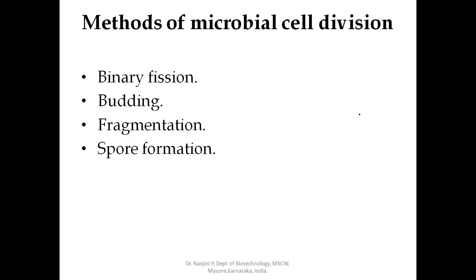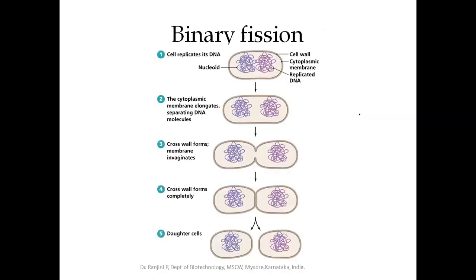How do the microorganisms divide or grow? They grow by binary fission, budding, fragmentation, and spore formation. First, we'll take up binary fission. Here, the cell enlarges transversely and the nuclear material replicates, and the cell enlargement proceeds further and the replicated DNA gets separated, and at the center of the enlarged cell there is a cross-wall formation.